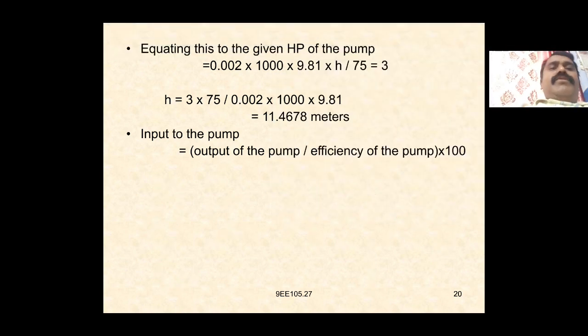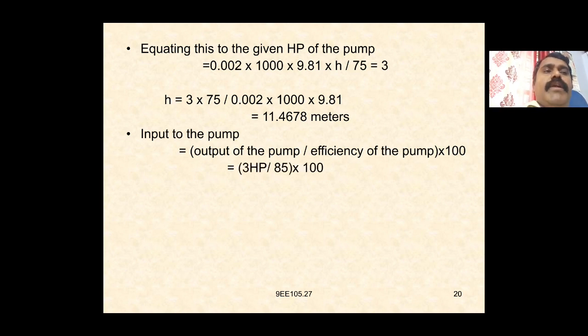Again, h is equal to 3 into 75 divided by 0.002 into 1000 into 9.81, which is equal to 11.4678 meters. So input is equal to output by efficiency.